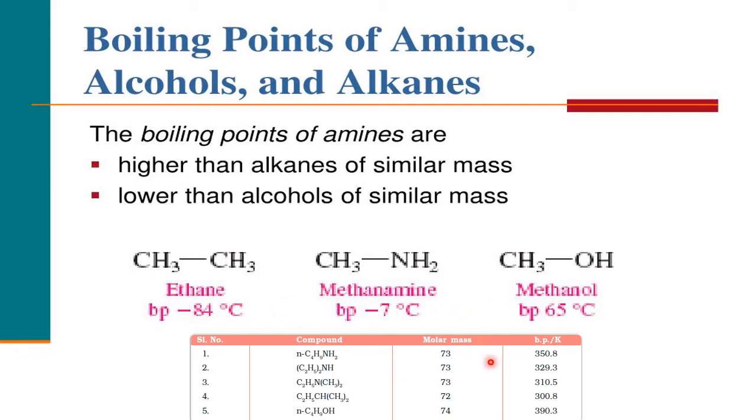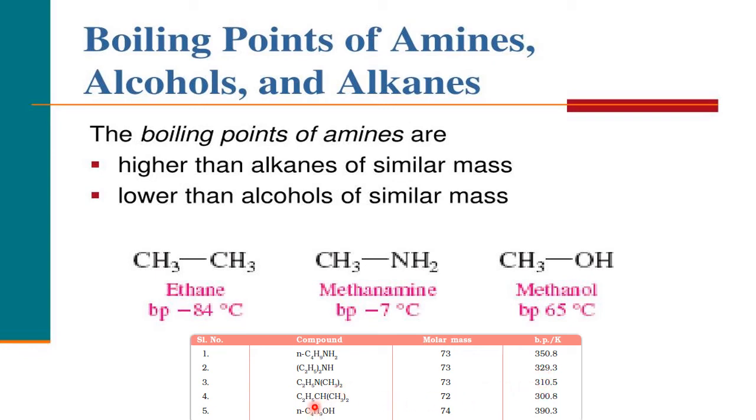Right. Now, this table I have taken from the textbook. You can compare the boiling point in Kelvin. So boiling point of amine, this is also NH secondary amine, and this is tertiary amine. Okay, see 310, 329, 350. So more H bonding, more boiling point. Less H bonding, less boiling point. No H bonding, so individual existence.